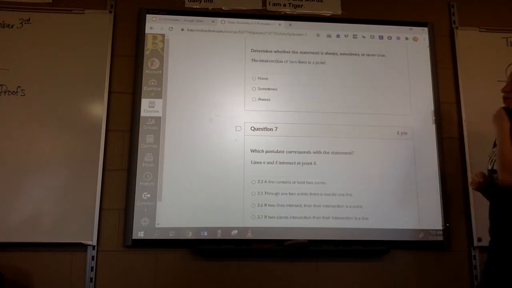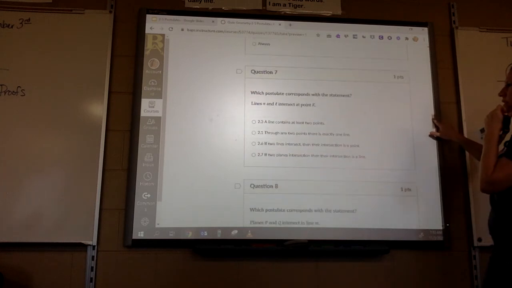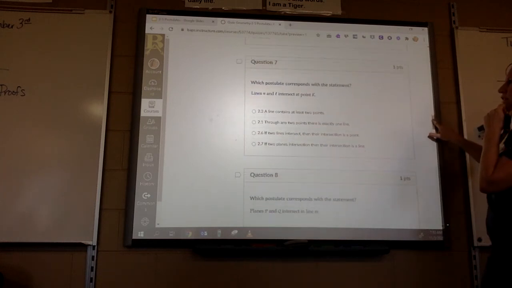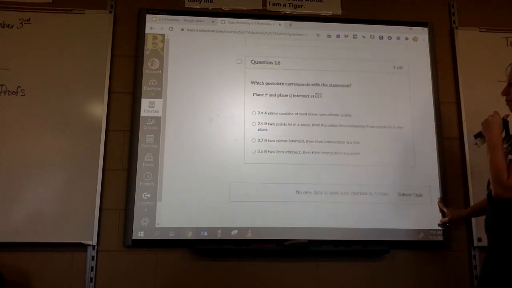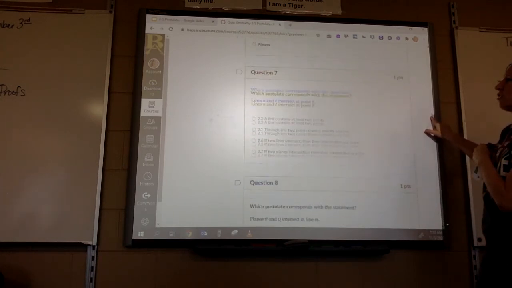The intersection of 2 lines is a point. Always. Okay, good. All right, so now you have to try to figure out which postulate. There's not that many problems, only 16. I don't think it'll take very long today. You're going to finish early.